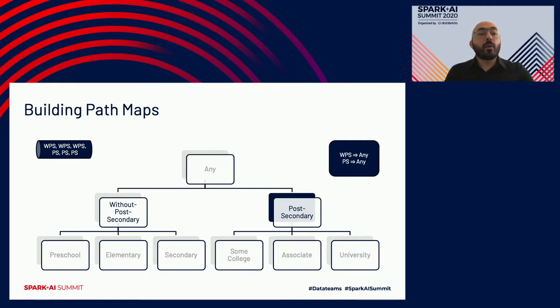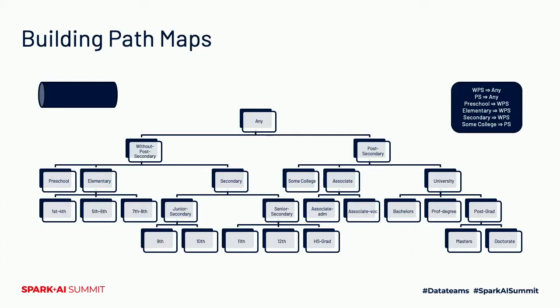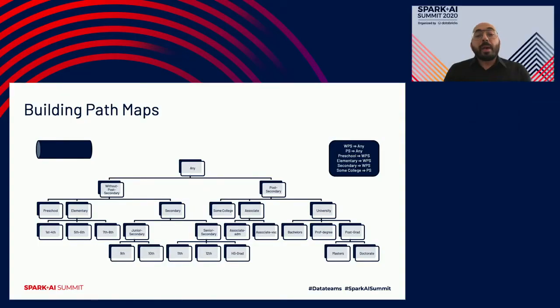While I maintain that queue, you notice that I inserted without post-secondary 3 times because it had 3 child nodes, and I inserted post-secondary 3 times because it also has 3 child nodes. I keep going through all these levels until I end up with an empty queue and a child-parent mapping, as you can see on the right-hand side. For example, preschool's parent is without post-secondary, and so on and so forth. Now with that map, I can recursively go through it and build a path from all the distinct values all the way to the top.